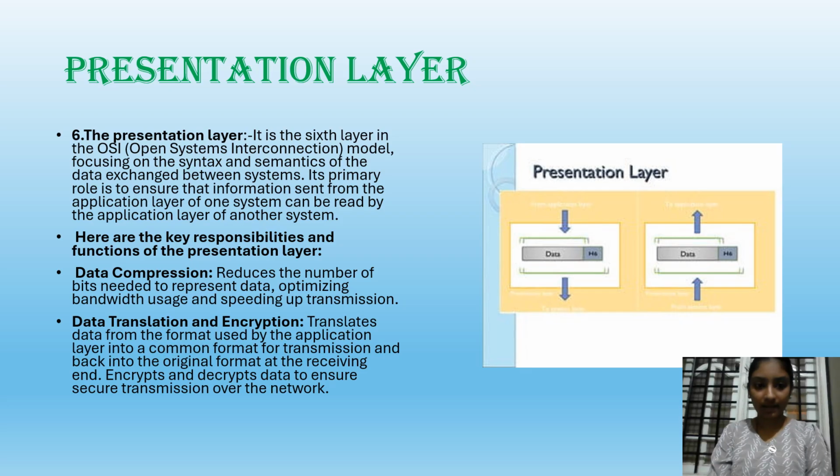Presentation layer. It is the sixth layer in the OSI model. It is used for the data exchanged between systems. Its primary role is to ensure that information sent from the application layer of one system can be read by the application layer of another system. Functions are data compression, which reduces the number of bits needed to represent data. Data translation and encryption translate data from the format used by the application layer into a common format for transmission, and back into the original format at the receiving end.